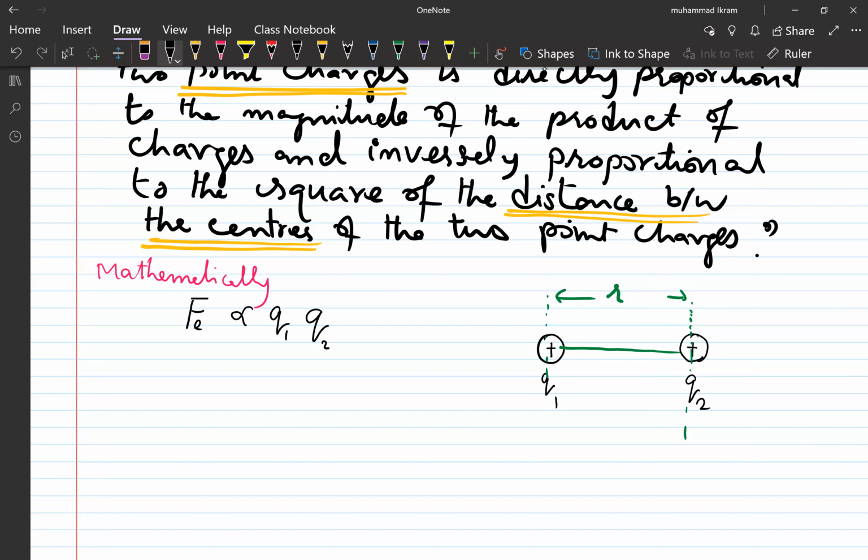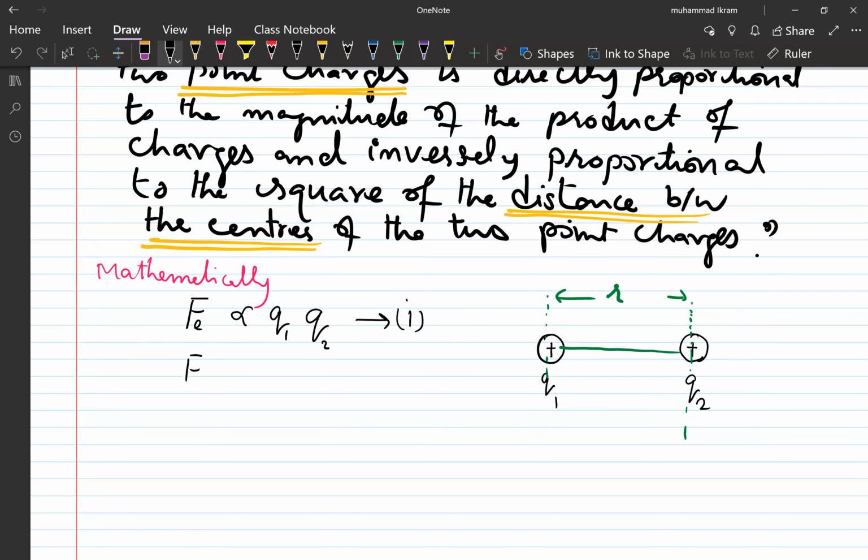For example, if you have 200 coulomb of charge and 100 coulomb of charge, which one exerts more force on the other? They exert the same force on each other. It does not depend on the magnitude of either charge, it depends on the product. This is equation number one.